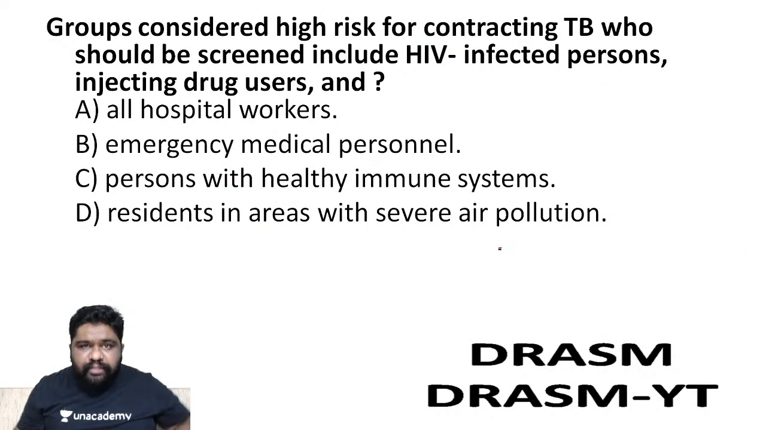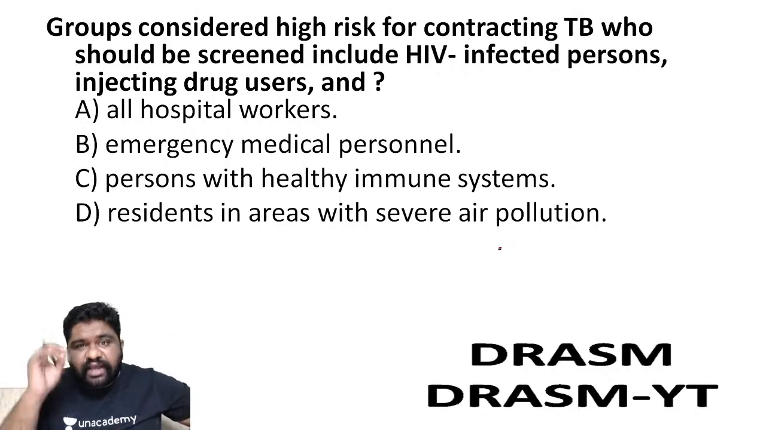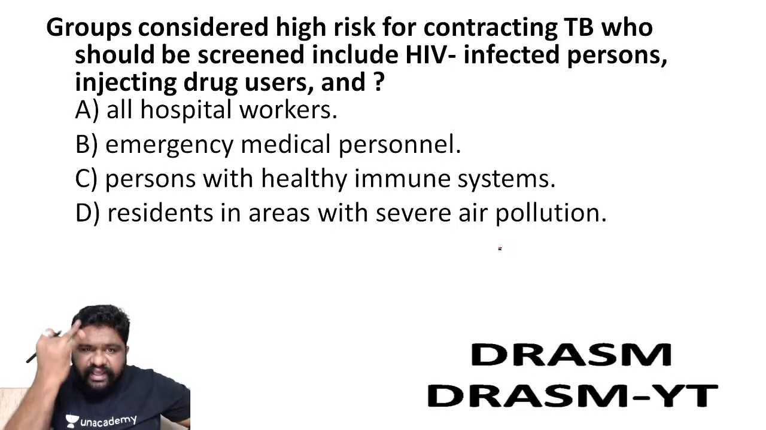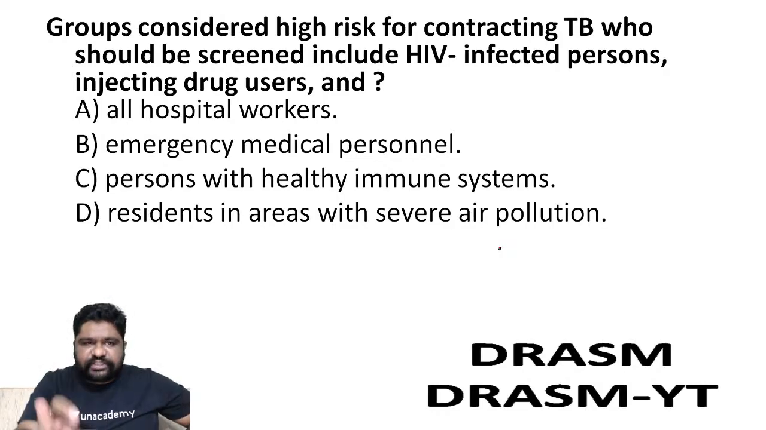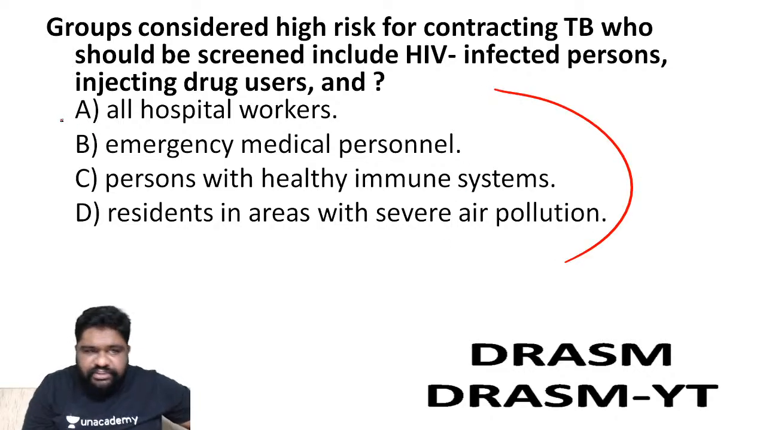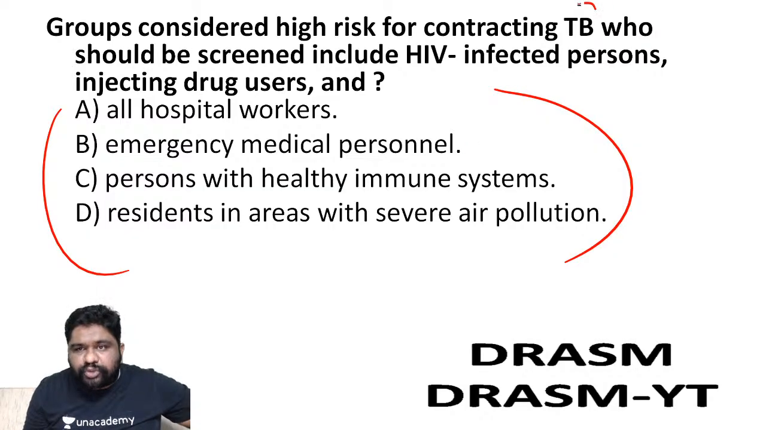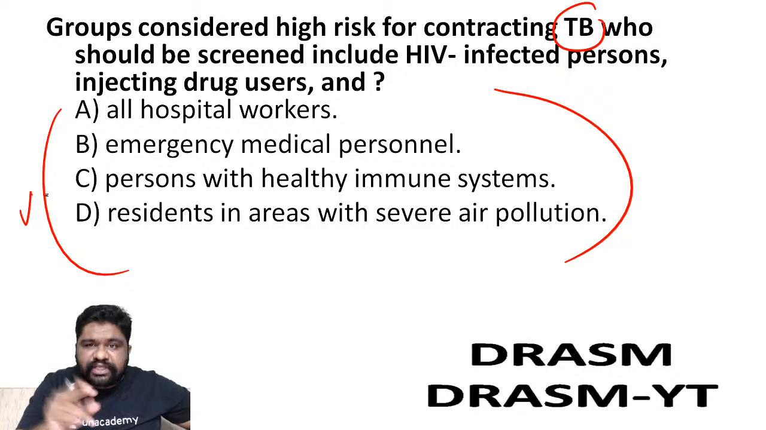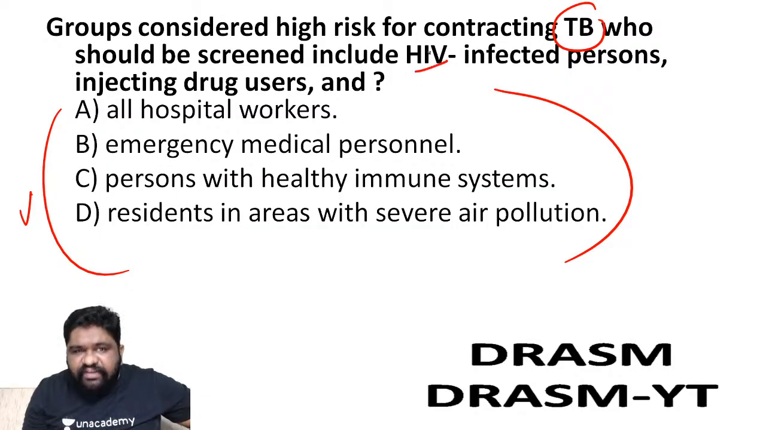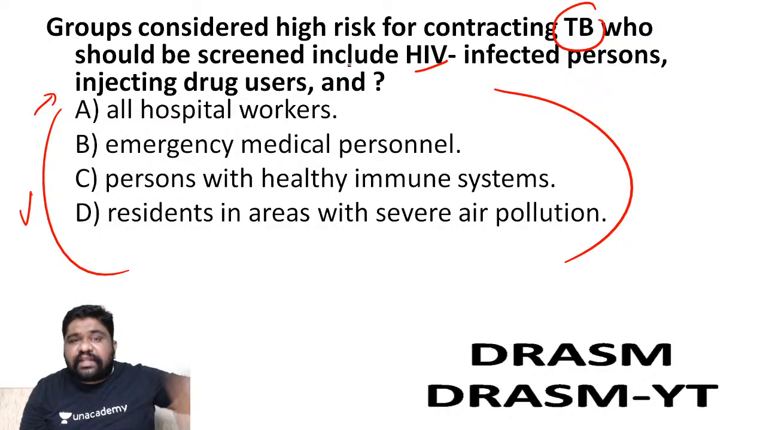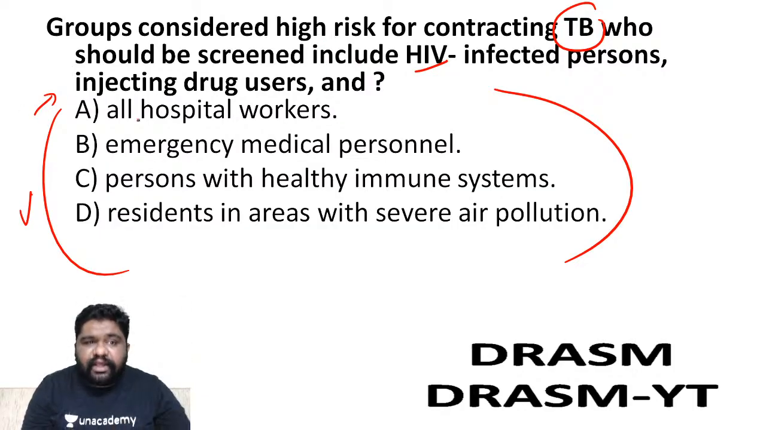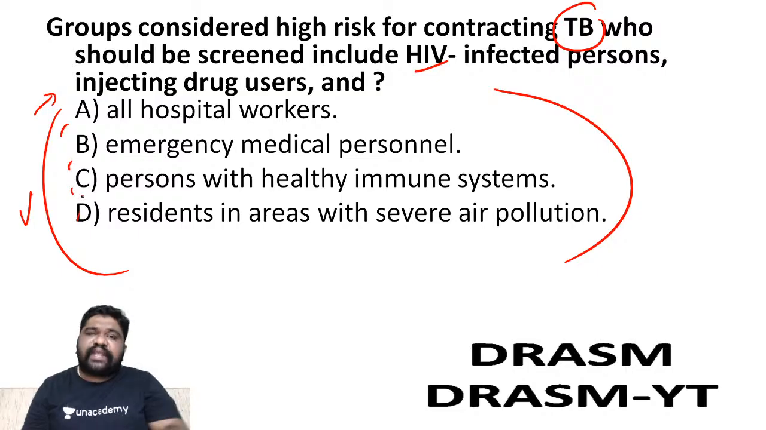Okay, now look at another PSM based question which can be general medicine also compared to that of microbiology. Look at this. Groups considered high risk for contracting tuberculosis who should be screened include HIV infected persons, injection drug abusers, and who else? The question is that among these 4 options, who else can be taken as a high risk group person who can contract tuberculosis and in whom I have to perform screening? I repeat, in the given 4 options, which option can be on the same plane as HIV infected people, injection drug abusers, so that they'll be considered as high risk group and they should be going for screening? Is it A, B, C or D? Which one is the right answer, people?